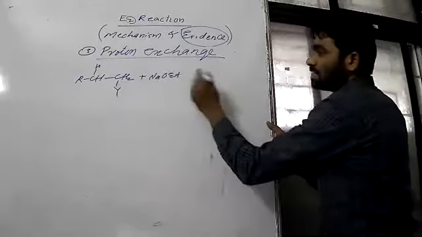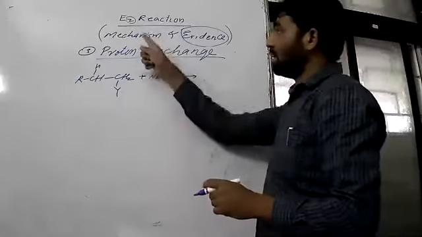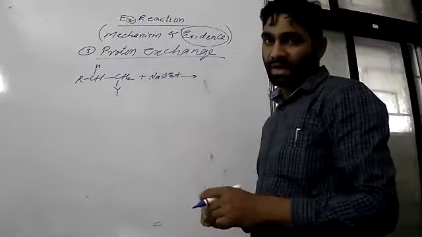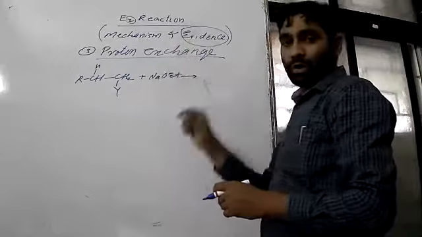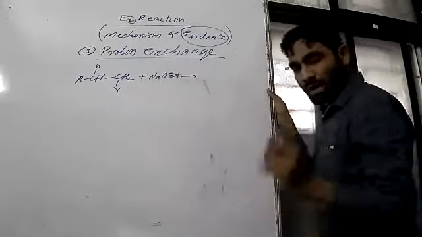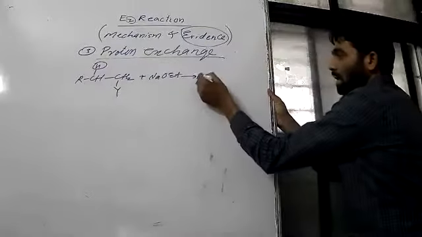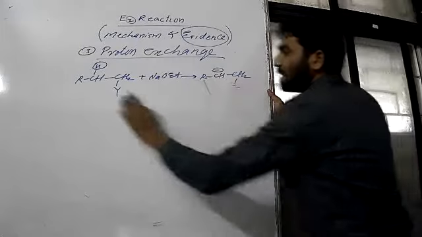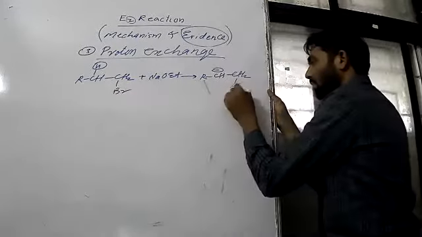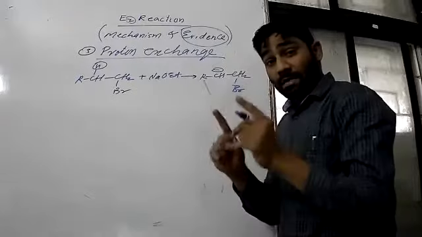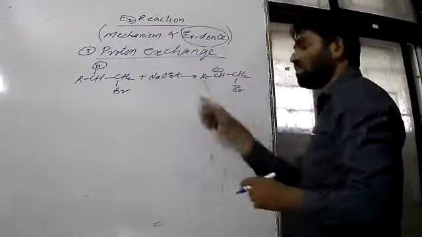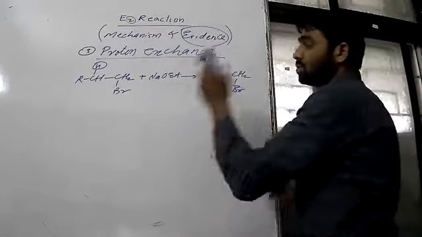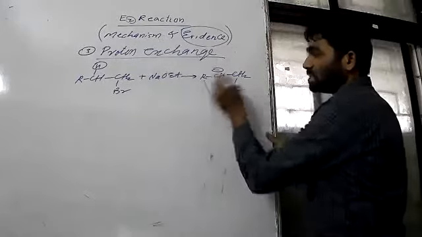So what will happen? See, I can write, suppose E2 follows the E1CB mechanism. What is the first step? Abstraction of the proton, and there is a formation like this. Make this Br, no issue. So the conjugate base will form, if E2 follows this mechanism. But we know E2 does not follow this mechanism. We want to prove that. So if E2 follows the E1CB mechanism, this is the conjugate base.